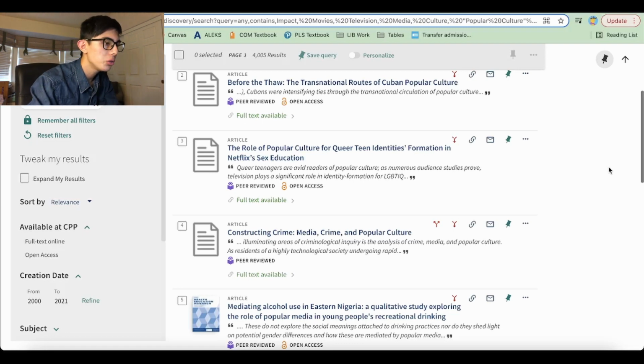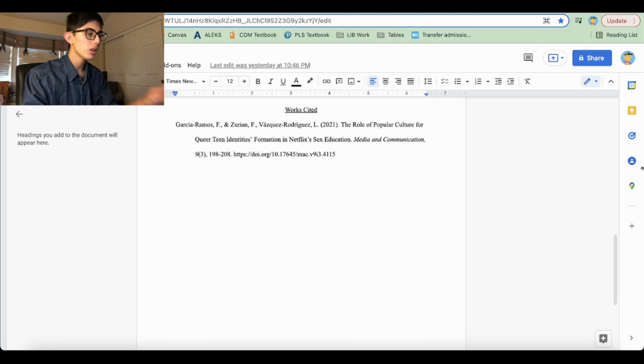Before we move on, I would like to take this source and cite it as we go along, just so you can see that. So if we go over here to our works cited page, first of all, we're going to have to cite this in APA style, and a journal article is cited as follows. You'll do the author's names in alphabetical order, you'll do the year in parentheses, the title of the article, the title of the periodical, followed by the volume number in italics, the issue number in parentheses, the page numbers, and then the DOI or the URL. If there is no DOI available, you will just put the URL.